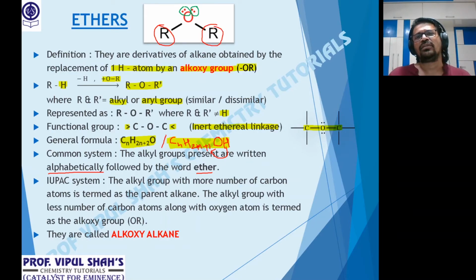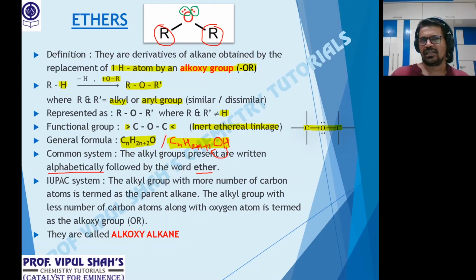If both are similar, then put the prefix di. If they are dissimilar, then we write them in alphabetical order. And if there are two dissimilar alkyl groups, I said this in the last lecture, the 'i' of iso and the 'n' of neo are considered in the alphabetical order. The 's' of sec and the 't' of tert are not considered. Small n is not considered. Okay.